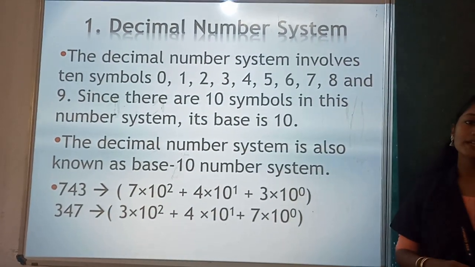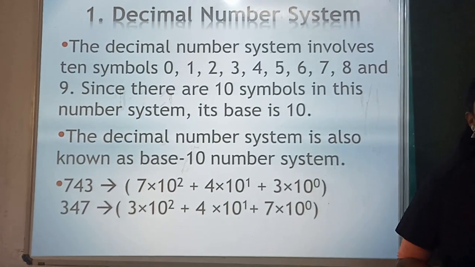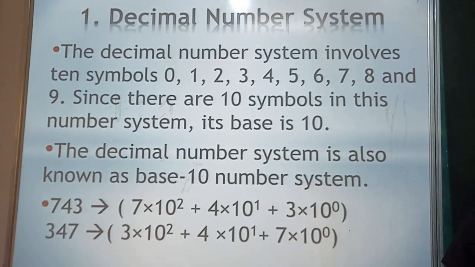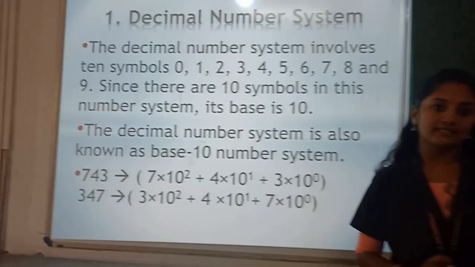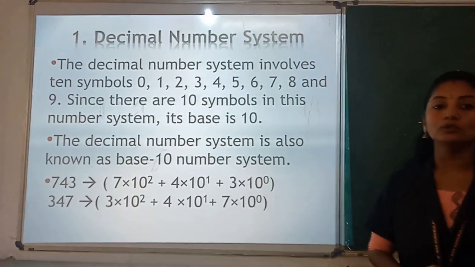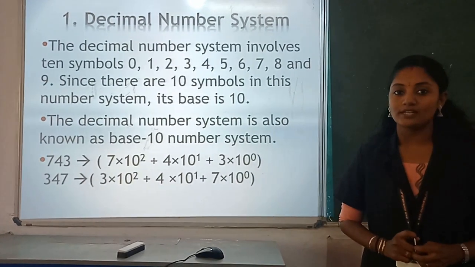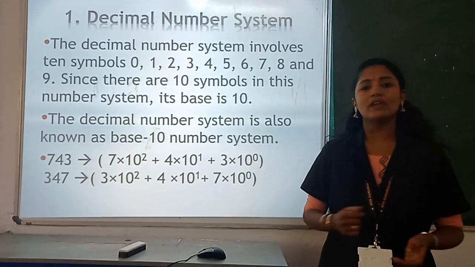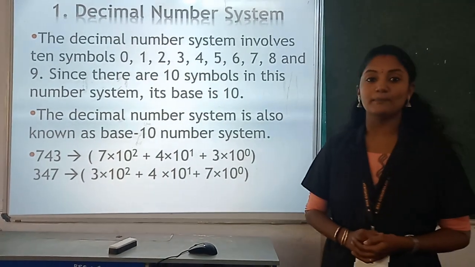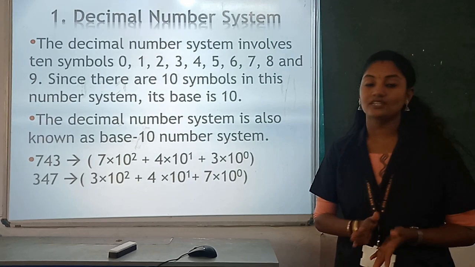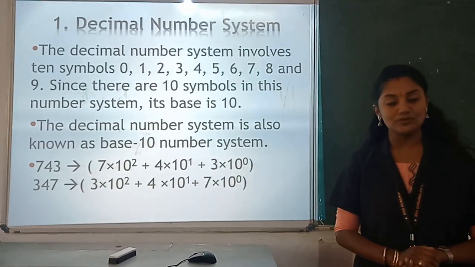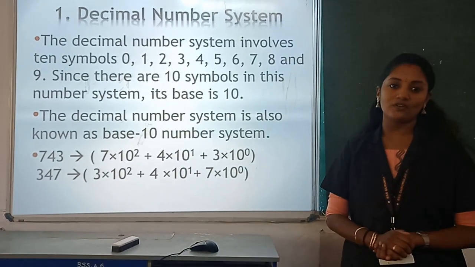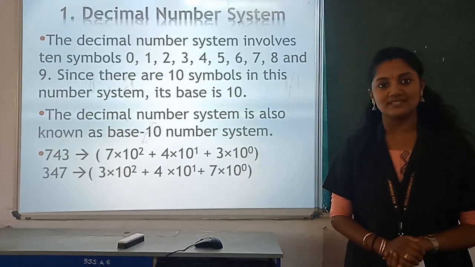I already told you this is the commonly used number system. The decimal number system has 10 symbols or digits, 0, 1, 2, 3 up to 9. So the total number of symbols is 10, so the base is 10. So we can call it the base 10 number system. The decimal number system is the commonly used one, and it has 10 symbols, so it is also called the base 10 number system.